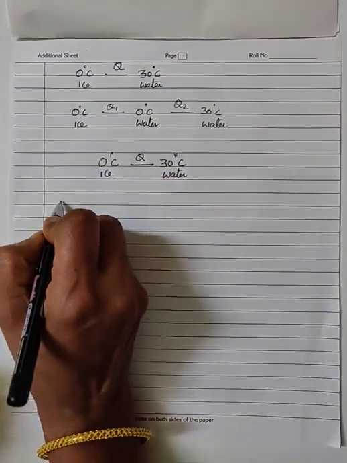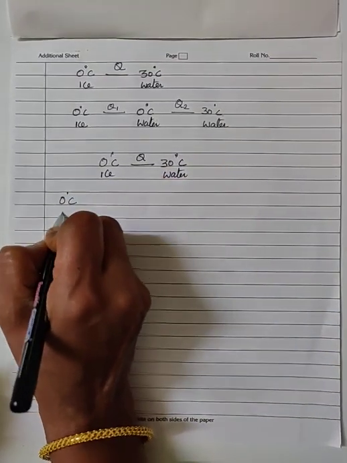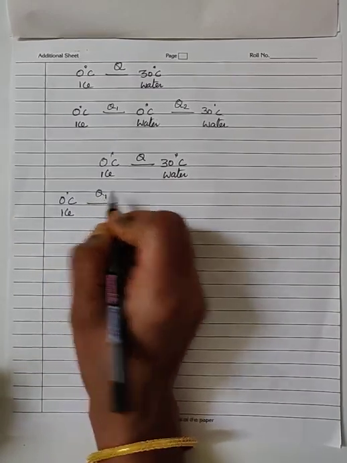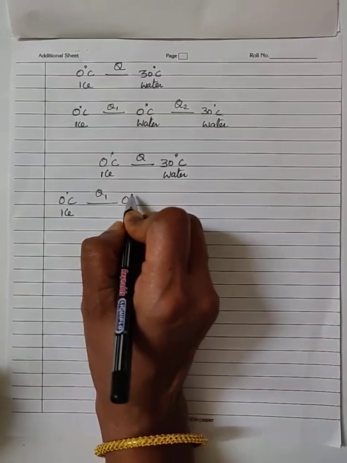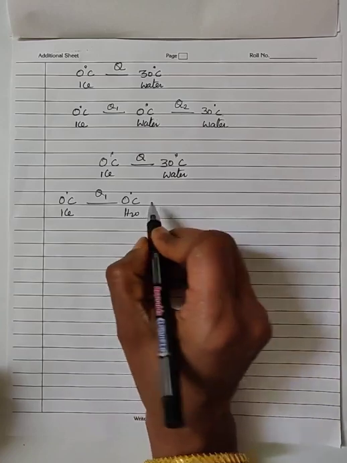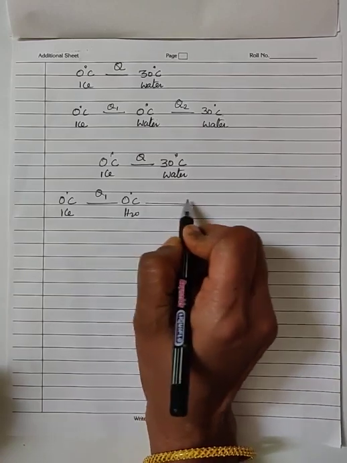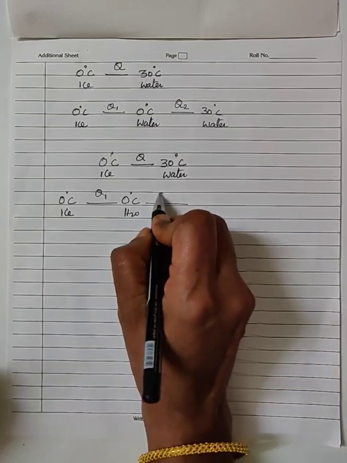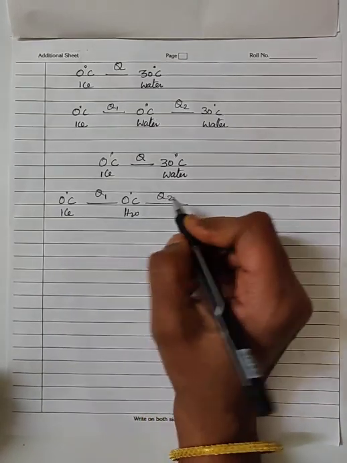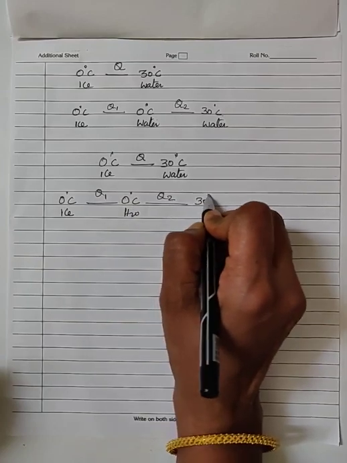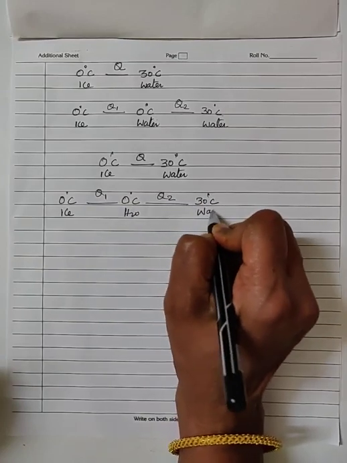So what are the steps involved here? 0 degrees Celsius of ice will absorb some amount of heat energy to convert itself completely into water at the same temperature. On further heating, it absorbs some amount of heat energy to raise its temperature from 0 degrees Celsius to 30 degrees Celsius. The substance will remain in the same state, that is liquid state or water.